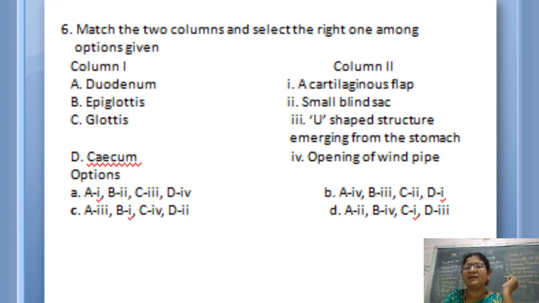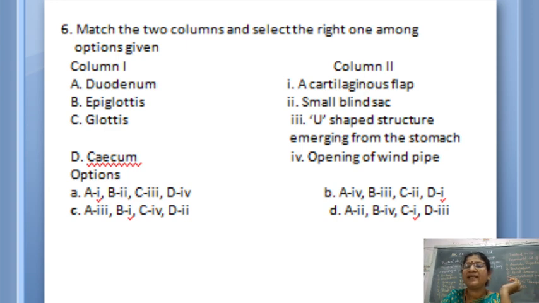Fine. Immediately sometimes you may get confused, so first just go through these columns. Epiglottis, it is a muscular flap, a cartilaginous flap which covers the glottis. And glottis, it is the opening of the trachea or windpipe which is present on the larynx that you have studied.